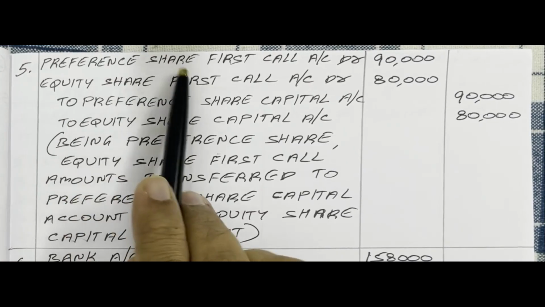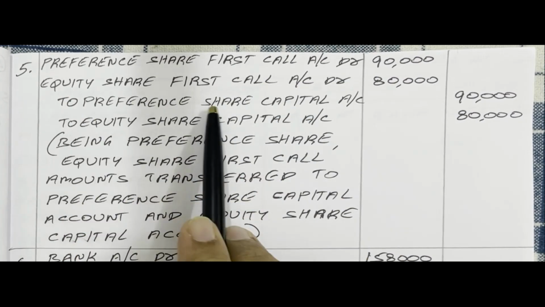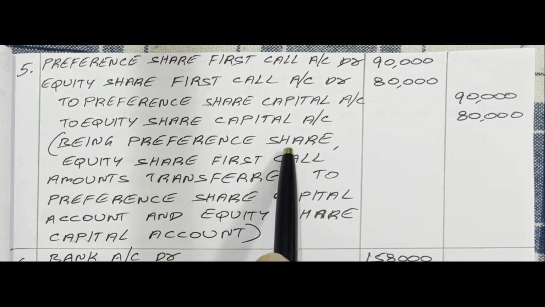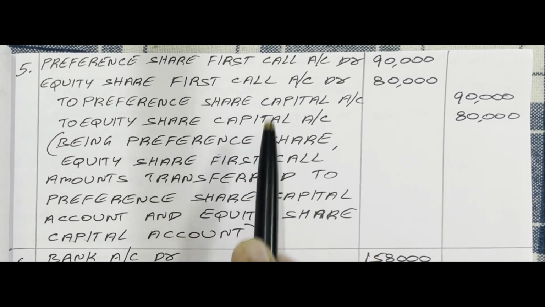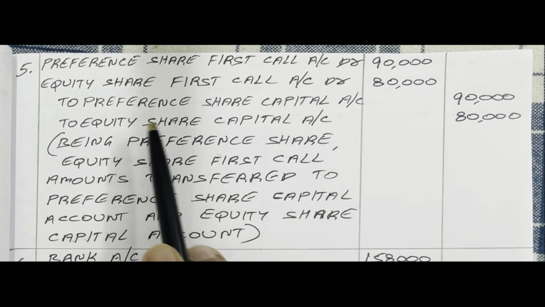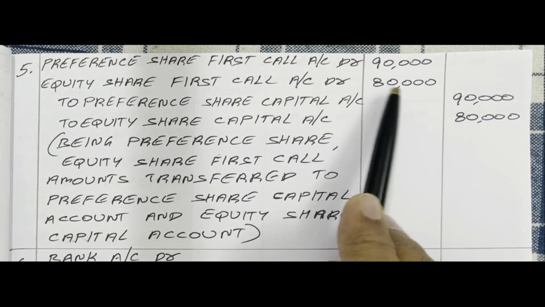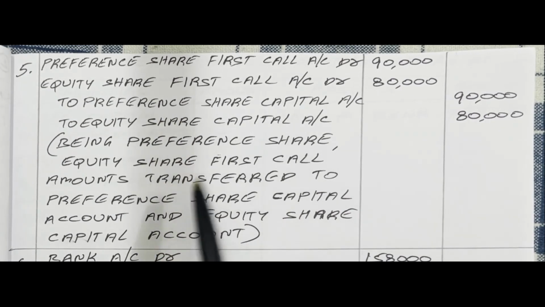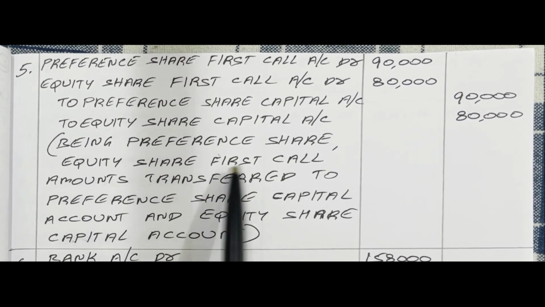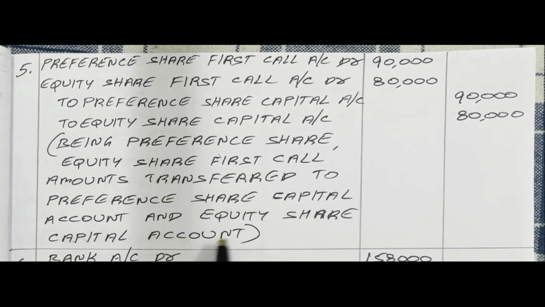Fifth entry: preference share first call account debit, equity share first call account debit, to preference share capital account, to equity share capital account. We are writing this entry to transfer first call amounts to capital accounts. Preference share first call money 90,000, we are transferring to preference share capital. Equity share first call money 80,000, we are transferring to equity share capital. Mention that in the narration: being preference share, equity share first call amounts transferred to preference share capital account and equity share capital account.